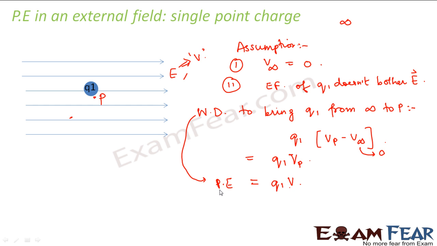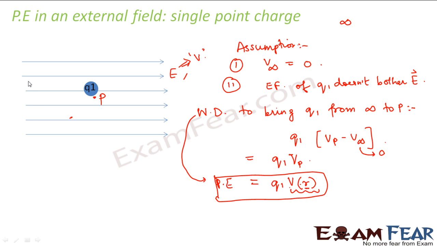So the potential energy is equal to the magnitude of the charge times the potential at that point. This potential is a function of r because the potential at different points will be different. V of r denotes the potential at point P, where r represents the position vector of point P.